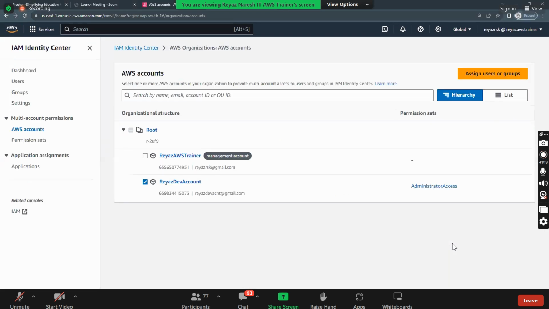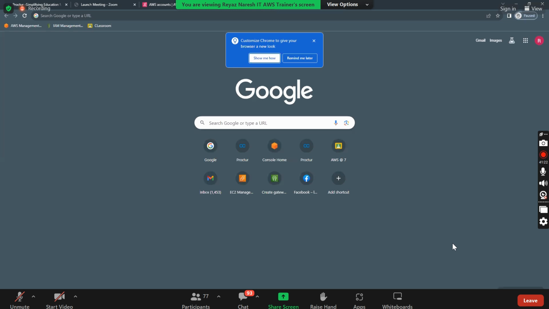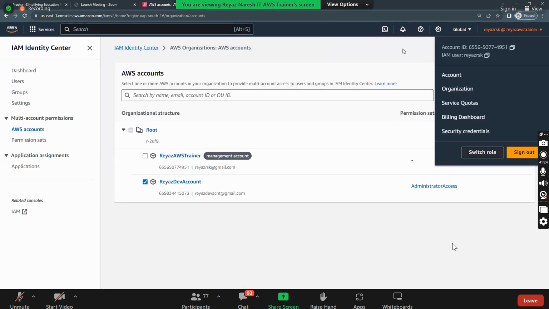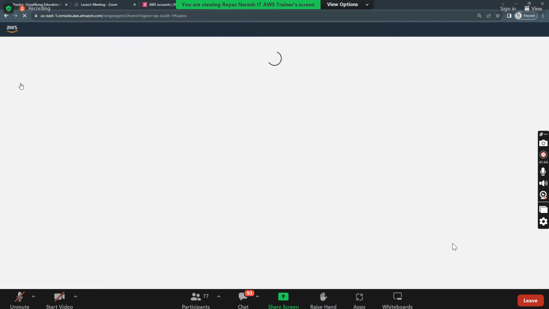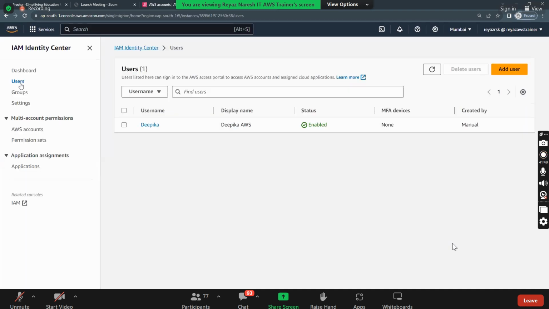So if I go to the next tab here, I'll be kicked out, right? Only one account will be logged in your browser. Remember, how many accounts can you log in to your browser? Only one account. So if you want to log into multiple accounts, it will kick you out. That's why I opened a new incognito window. For any user, the URL is the same. Whichever users I have created in Identity Center, for everyone the URL will be the same. What is that URL called? AWS Access Portal.